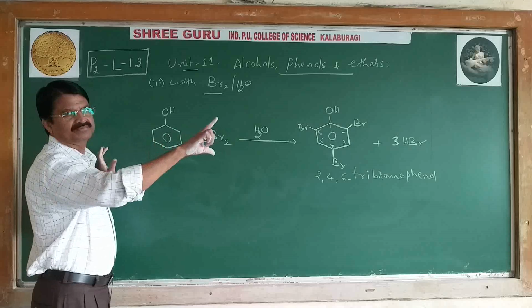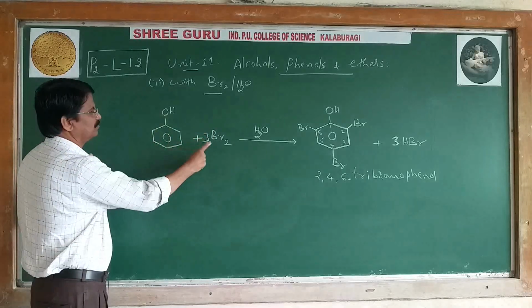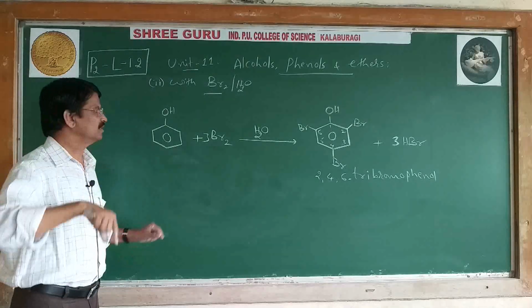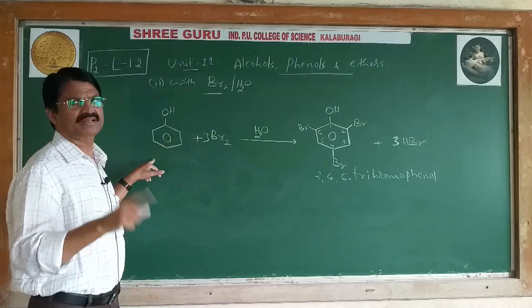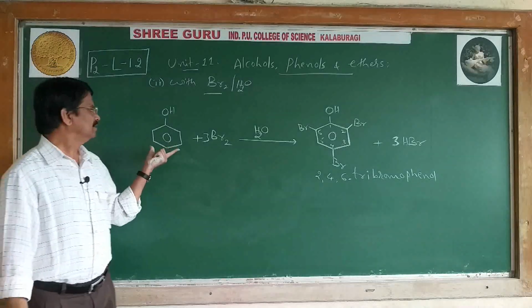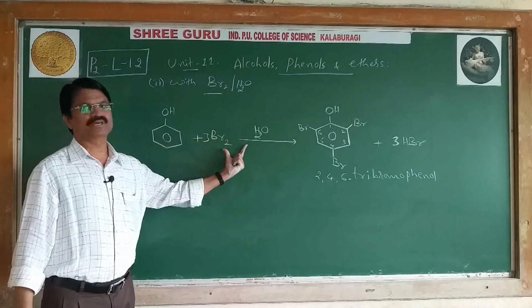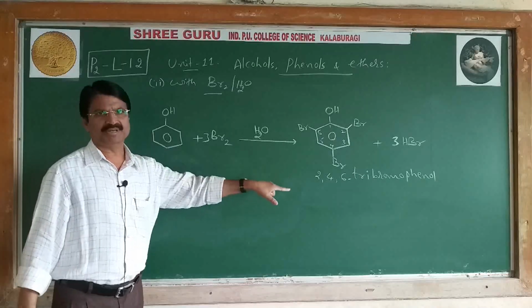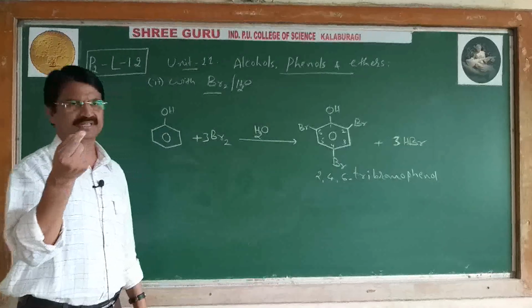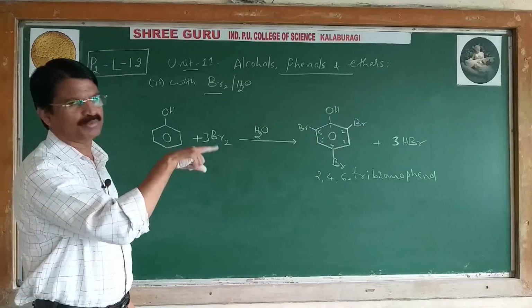Write the equation when phenol reacts with bromine water. First you have to define the reaction like this: phenol reacts with bromine water to form a white PPT of 2,4,6 tribromophenol. White PPT, color is white and it is a solid compound.